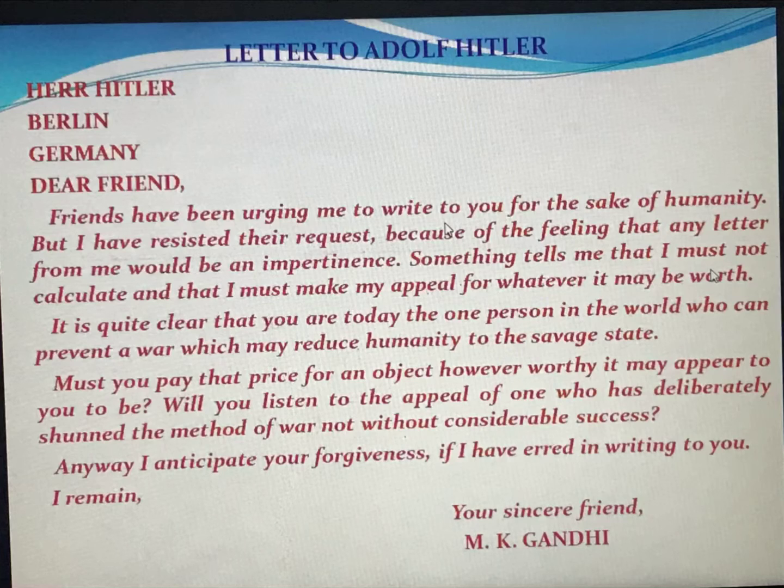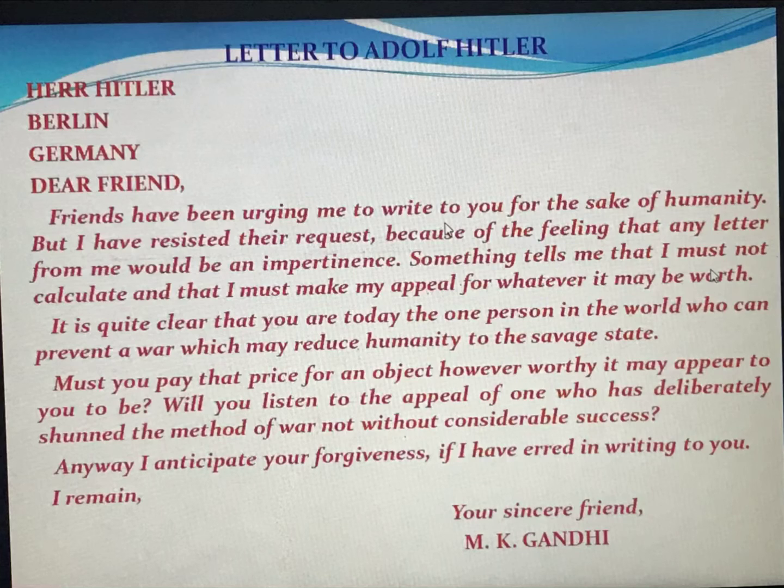But I have resisted their request because of the feeling that any letter from me would be an impertinence. Something tells me that I must not calculate, and that I must make my appeal for whatever it may be worth. It is quite clear that you are today the one person in the world who can prevent a war which may reduce humanity to the savage state.